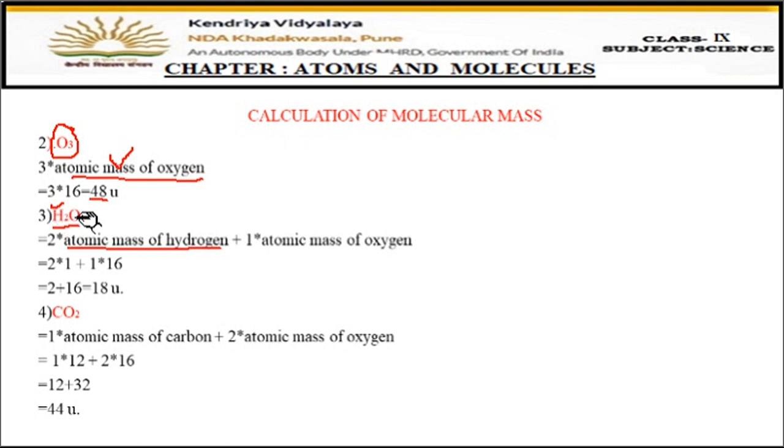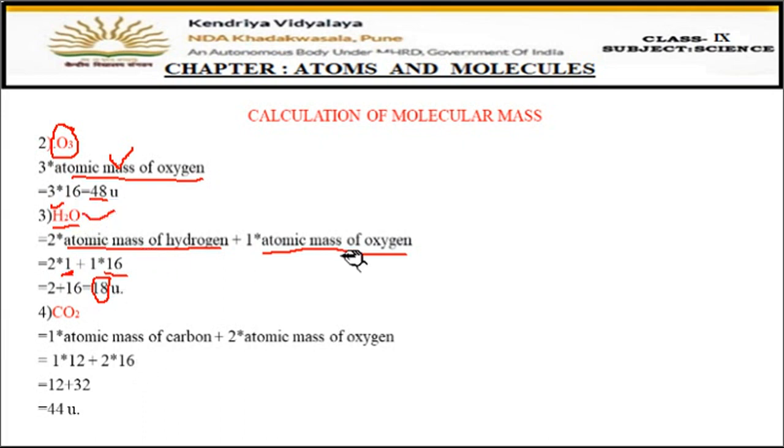Then 1 is multiplied by the atomic mass of oxygen. The atomic mass of hydrogen is 1, so 2 multiplied by 1, and the atomic mass of oxygen is 16, so 1 into 16. 2 plus 16 comes to 18. So 18 is the molecular mass of water.